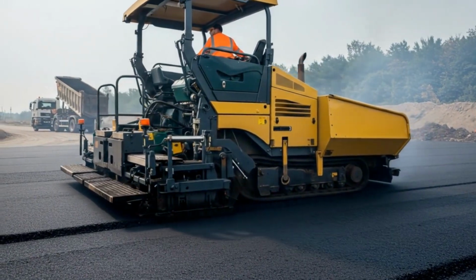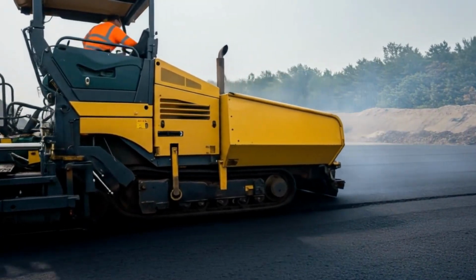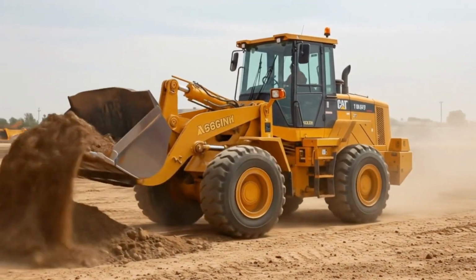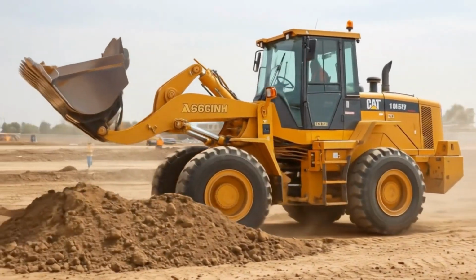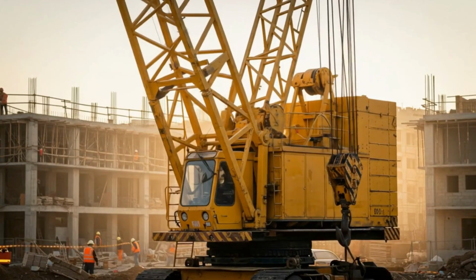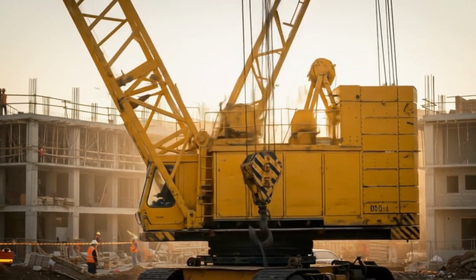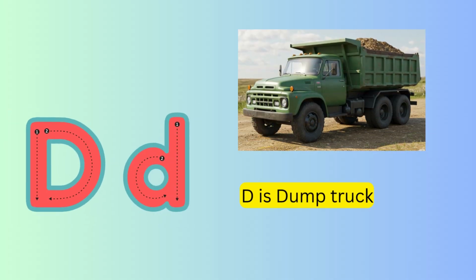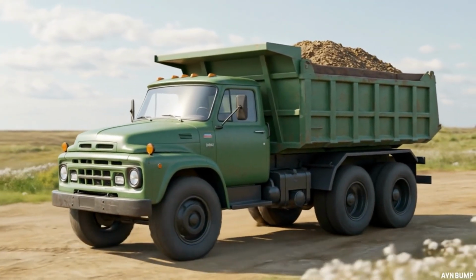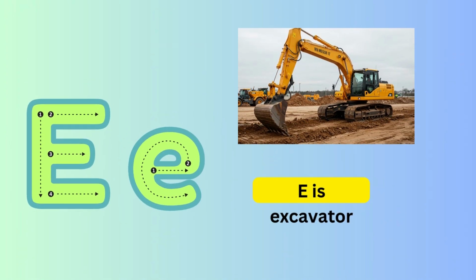A for asphalt paver, B for bulldozer, C for crane, D for dump truck, E for excavator, F for forklift, G for grader, H for hammer drill, I for impact wrench, J for jackhammer, K for knuckle boom loader, L for loader, M for mixer truck, N for nail gun, O for overhead crane, P for pill driver, Q for quarry truck, R for road roller, S for skid steer loader, T for tower crane, U for underground drill, V for vibratory, W for wheel excavator, X for extreme crane, Y for yard loader, Z for zoom boom.